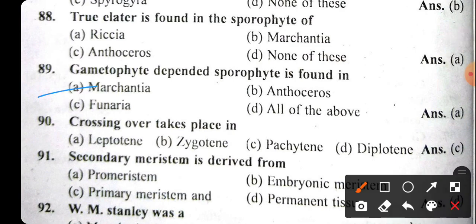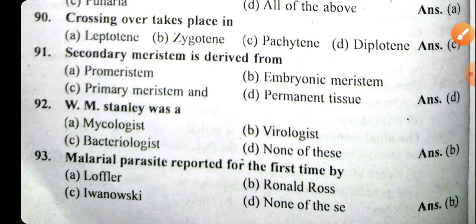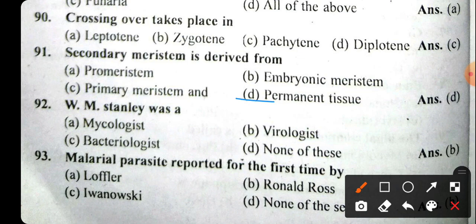Crossing over takes place in the pachytene phase. Okay. Secondary meristem is derived from permanent tissue. That is, secondary meristem is derived from the permanent tissue present in the plant's body.